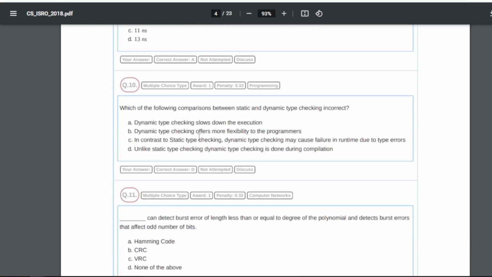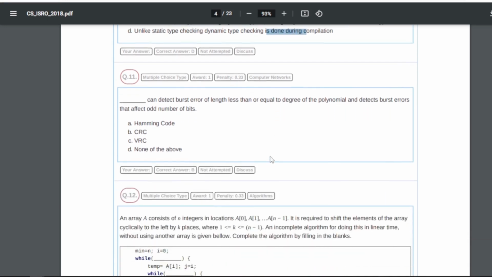Now question number 10 is, which of the following comparisons between static and dynamic type checking is incorrect? So here our answer is D, that is, unlike static type checking, dynamic type checking is done during compilation. So basically this is incorrect.